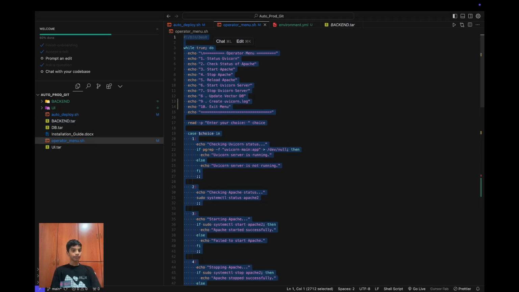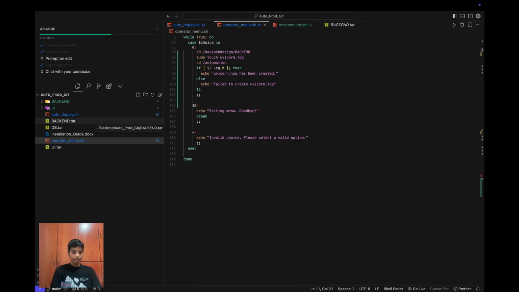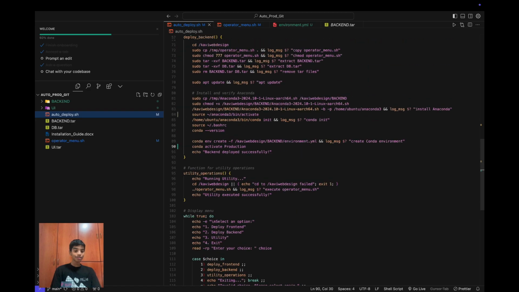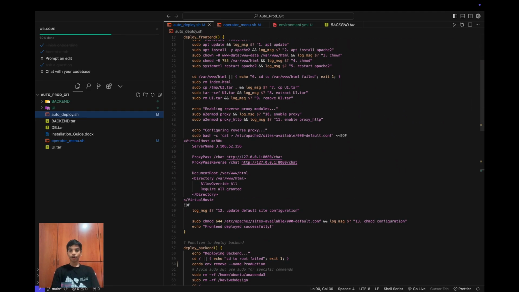And this is for the video over here where we have the operator menu where we can create the uvicorn.log, update vector db, stop uvicorn server, and many more things we can do over here. And then we have autodeploy.sh, which is really crucial because this is the one which automatically deploys everything for us. No hands, just a simple button press. Alright, so now without further ado, let's get right into this video.